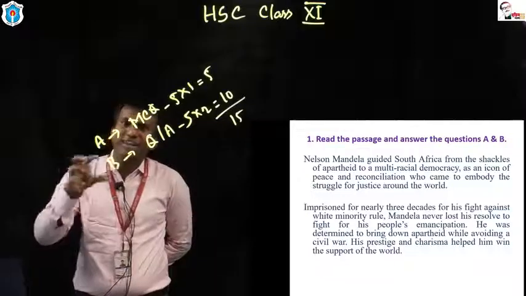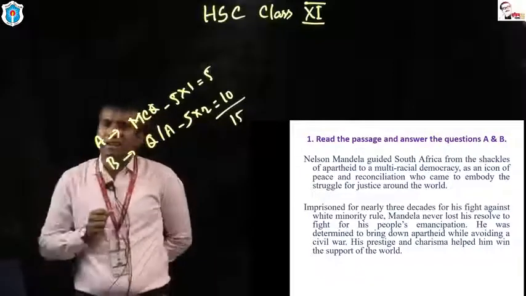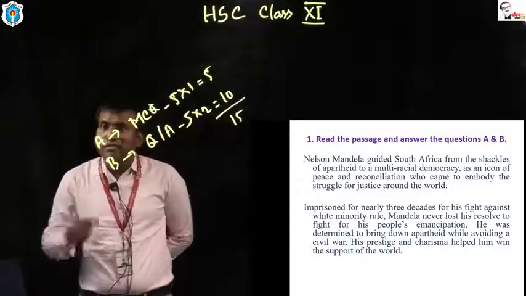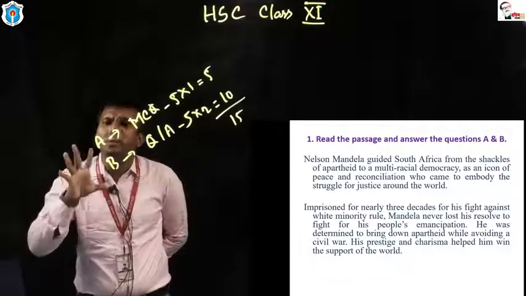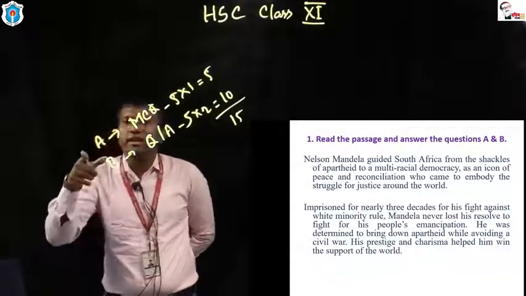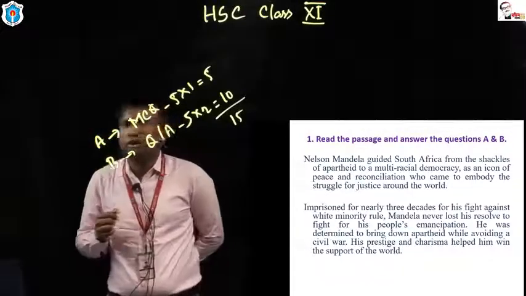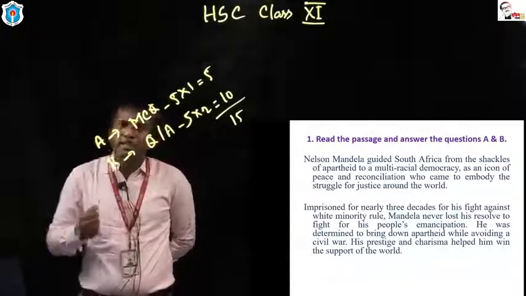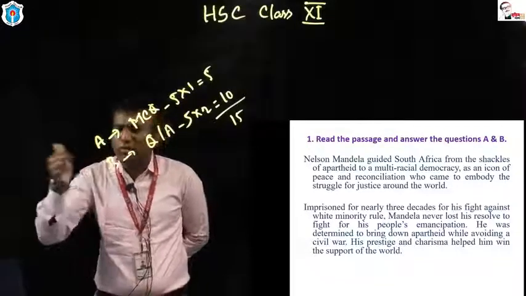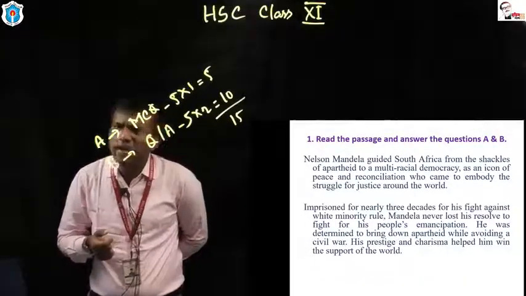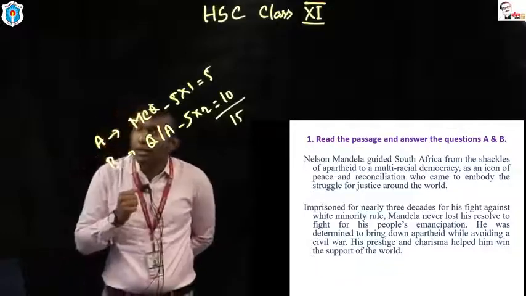They were the ruling class. That's why there was white minority rule. Here, rule means domination. The minority, that means the white people, were ruling the country. You can say the white people were ruling the black people. That's why we can say there was white minority domination or rule.